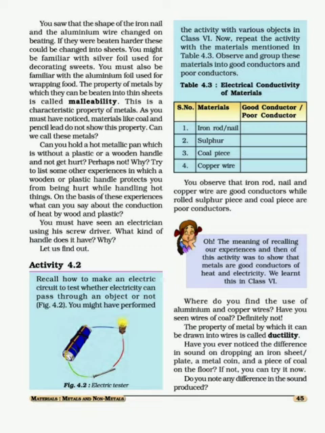Copper is mainly made into wires because of an important property that it has. Which property? The property of metal by which it can be drawn into wires is called ductility. So these metals are ductile, easily drawn into wires.